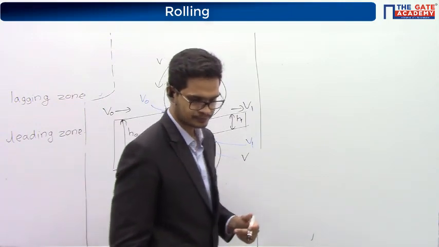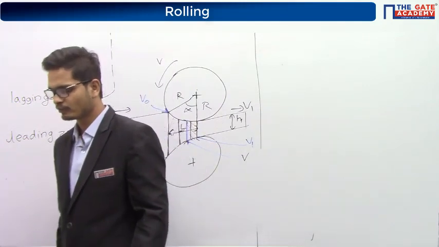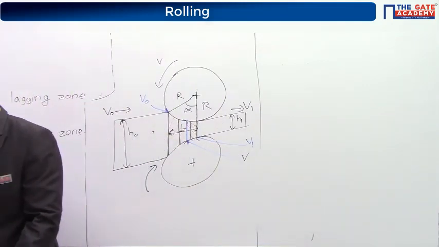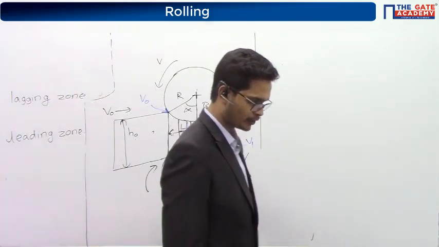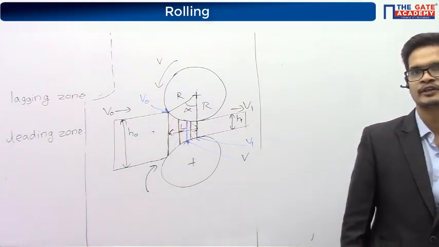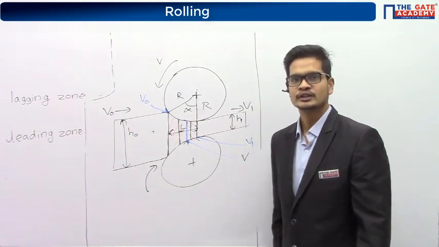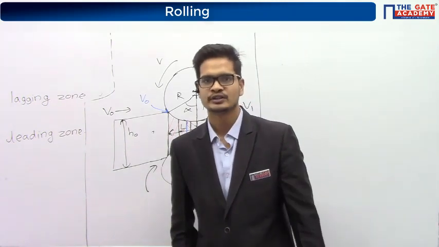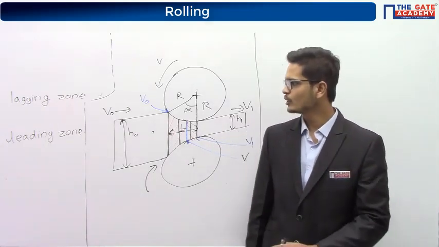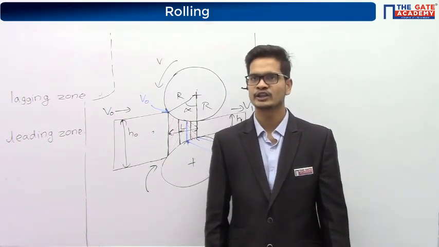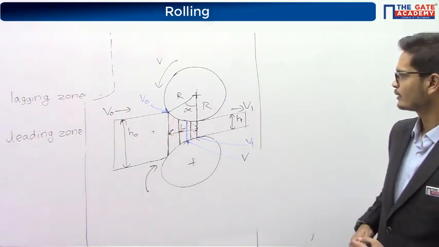So further write down: at all points in the deformation zone, except for the neutral point, some relative velocity will be present between the rollers and the component. Therefore, slipping will be taking place.